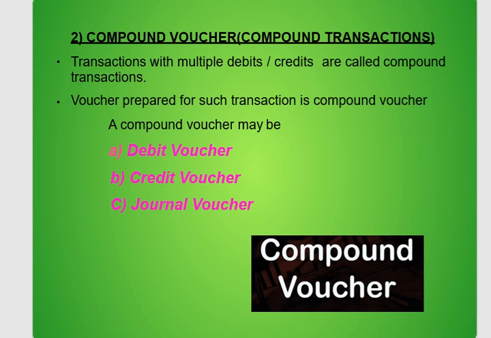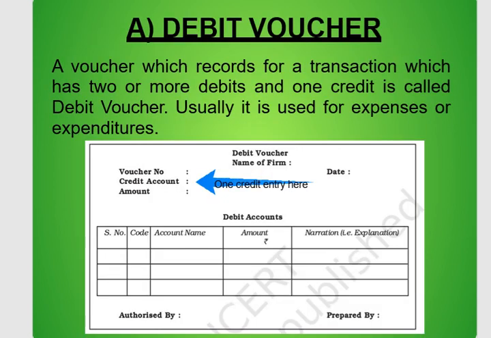The second one is compound vouchers or compound transactions. Transactions with multiple debits or credits are called compound transactions. The voucher prepared for such a transaction is a compound voucher. A compound voucher may be a debit voucher, credit voucher or journal voucher. A debit voucher records a transaction which has two or more debits and one credit. Usually it is used for expenses or expenditure.